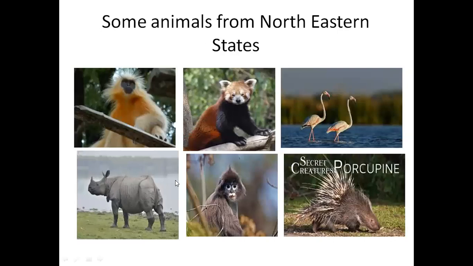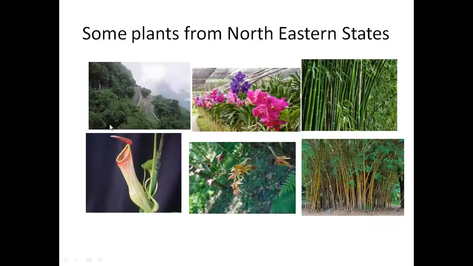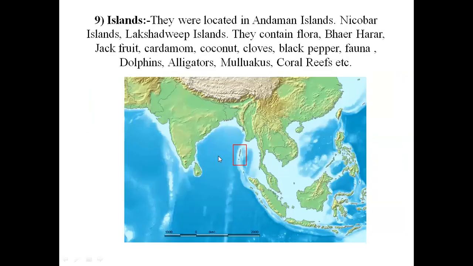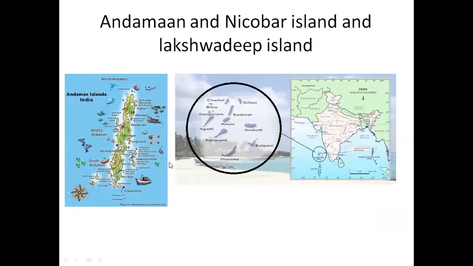Okay, see rhinoceros, porcupine. Okay, see these are all some of the plants which we can see in the northeastern states. So bamboos, orchids. This is pitcher plant. Okay. So coming to islands, we have two different islands. One is Andaman and Nicobar Islands, and another one is Lakshadweep Islands. These are the Andaman and Nicobar Islands. These are the Lakshadweep Islands.